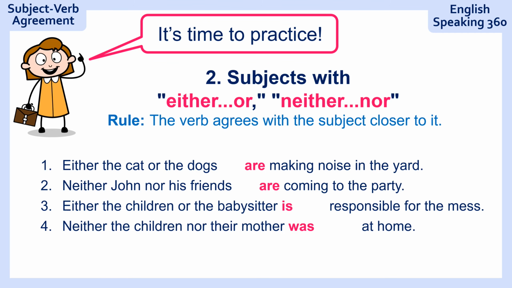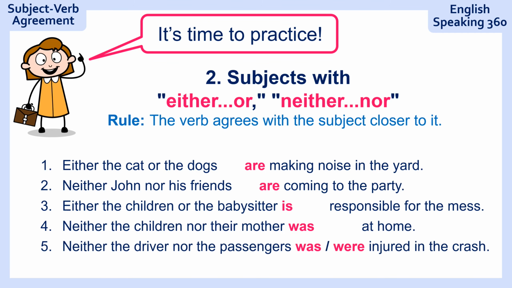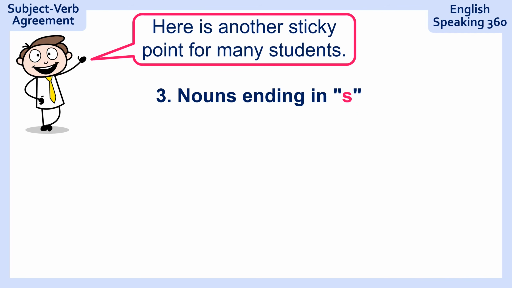Was at home. It agrees with mother. Last question. Neither the driver nor the passengers injured in the crash. Ready? And the answer is were injured in the crash, because it's the passengers were injured in the crash. Not bad, right? Here's another sticky point for many students.